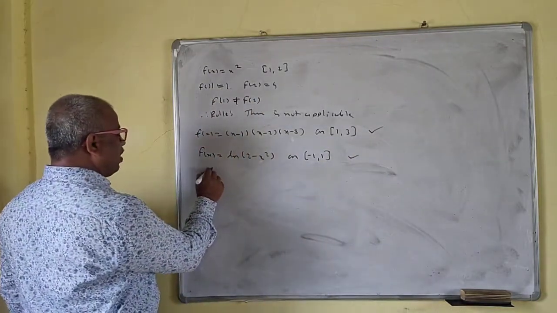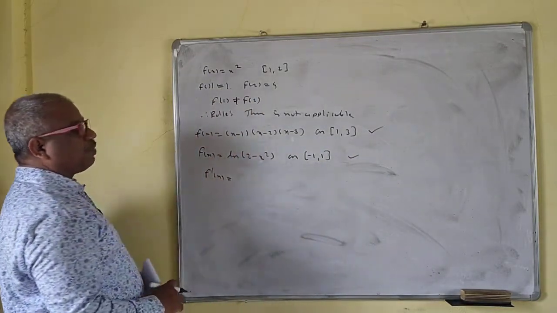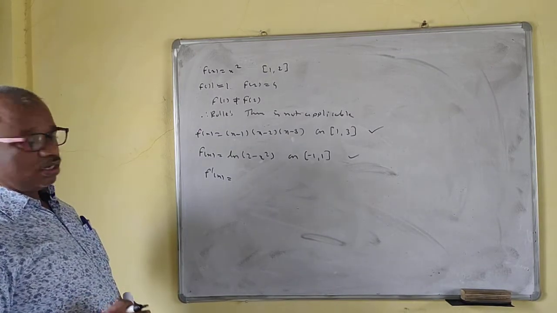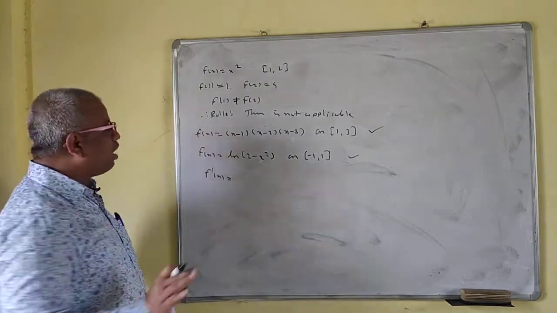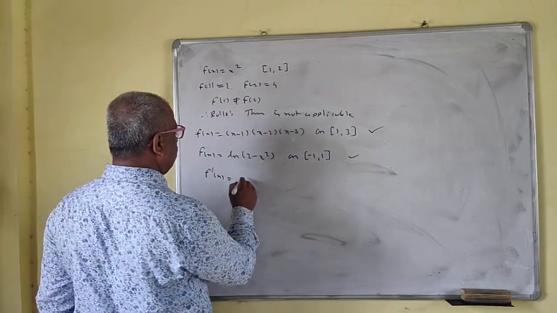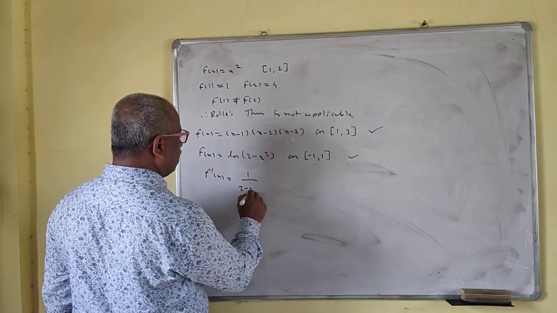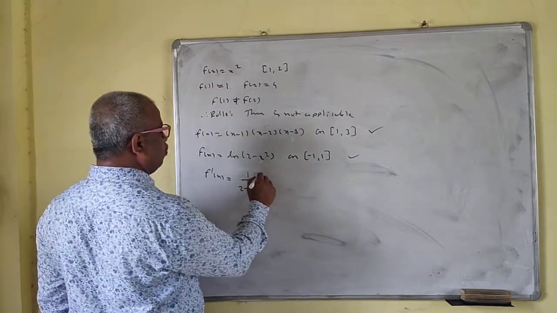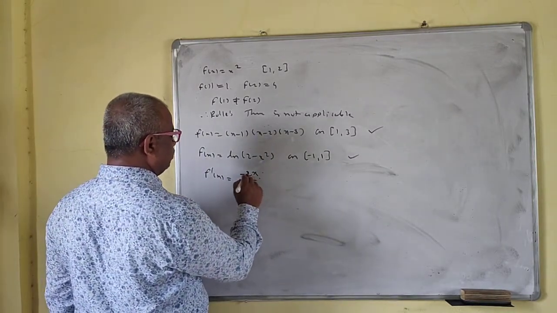So what is f prime x now? We have checked that the function is continuous. We have to check whether the function is differentiable or not. So 1 upon 2 minus x square, 1 upon something into the derivative of something, which is minus twice x.